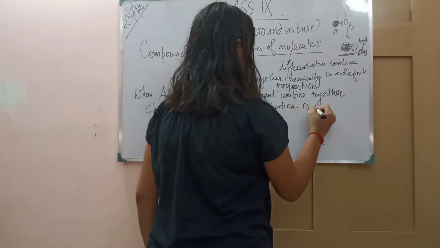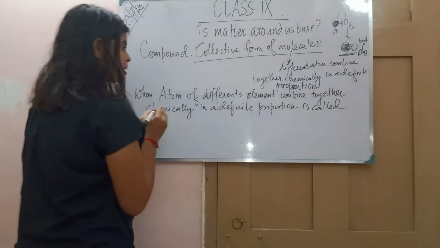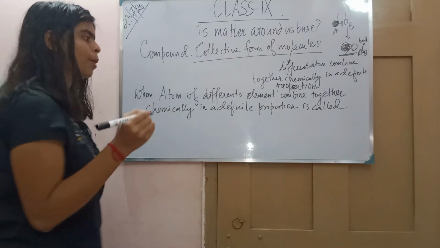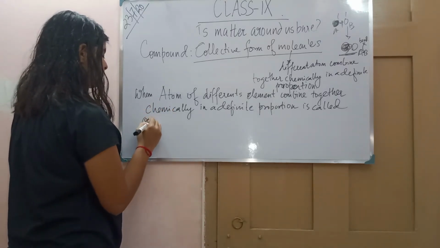Then it gives us a molecule of a compound, and molecules of a compound, and that is called a compound.